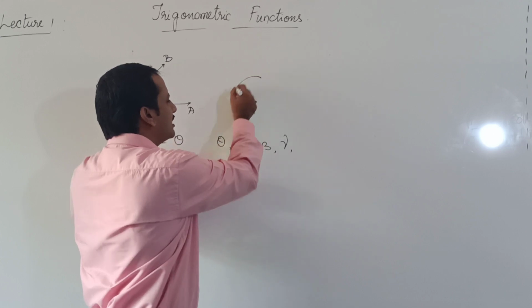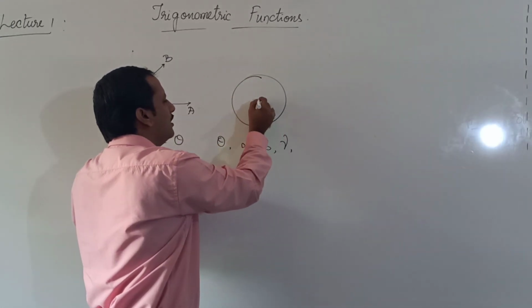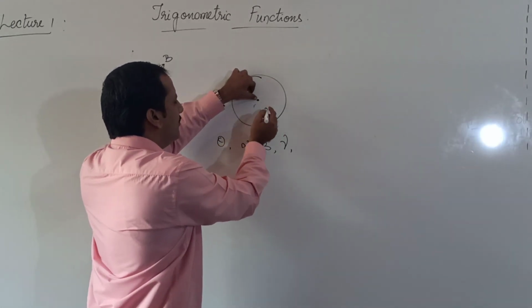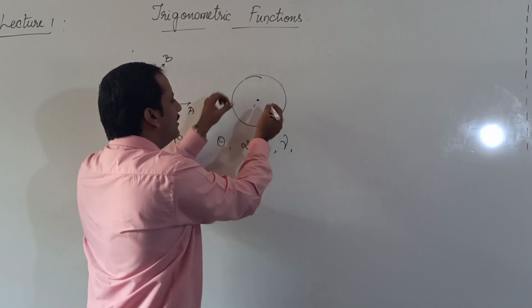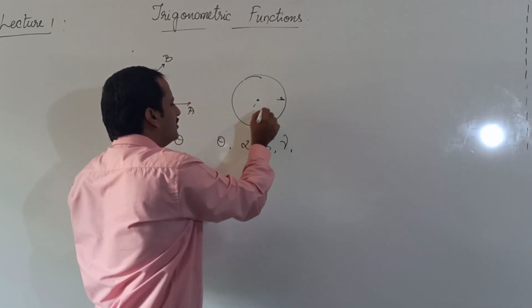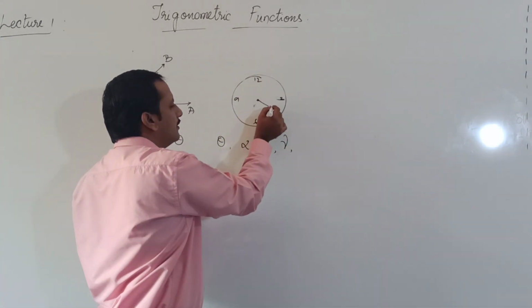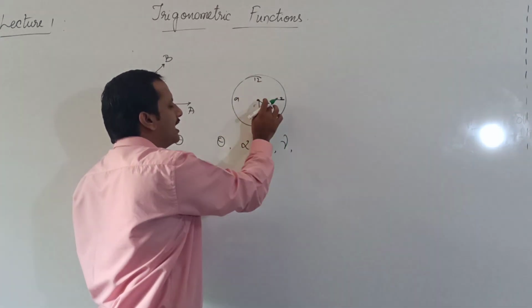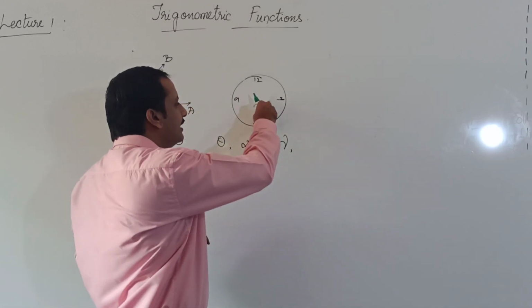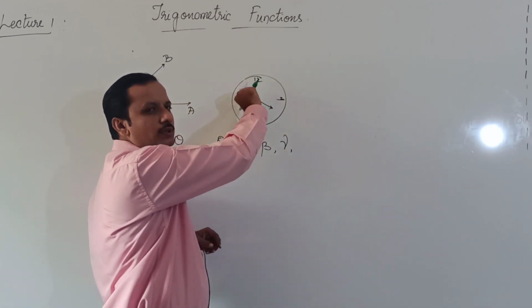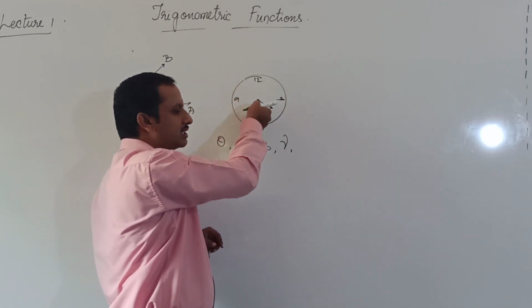Suppose this is, let me consider this, imagine this as a clock. So here are the minute hand and the hour hand. They move in this direction, right? So that is called clockwise direction.